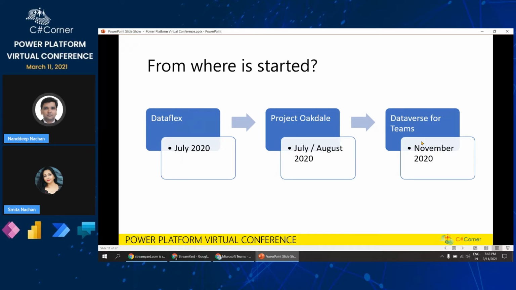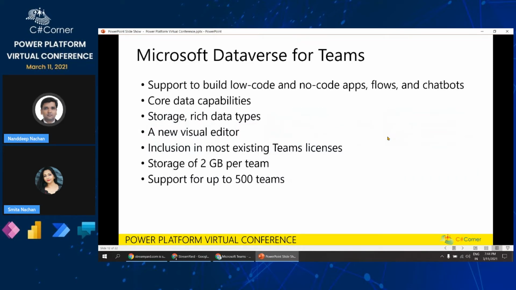So Project Oakdale, by which we are able to create all of our apps right within Microsoft Teams, is now renamed to Dataverse for Teams. This is a minor difference, but you will have to keep it in mind: Dataverse versus Dataverse for Teams. So now let's see Microsoft Dataverse for Teams.